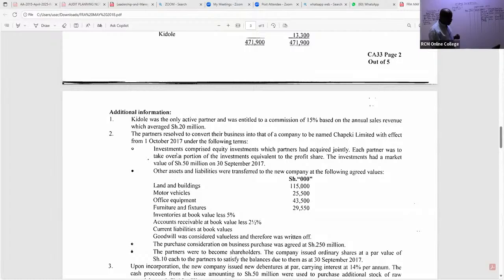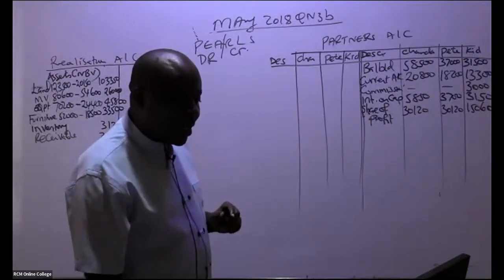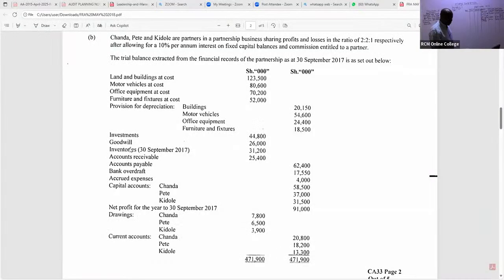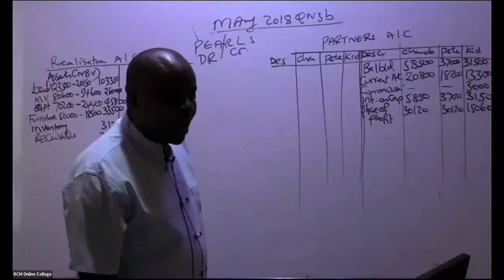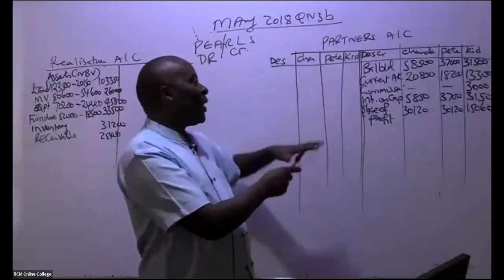The investments, what have they told us? Investments comprised equity investments which partners had acquired jointly. Each partner was to take over a portion of the investments equivalent to the profit share. So these investments you are seeing here, please listen, were not taken over by the new company. These investments were taken over by these 3 ninjas. So assets taken over by the 3 ninjas, we shall give them their assets.